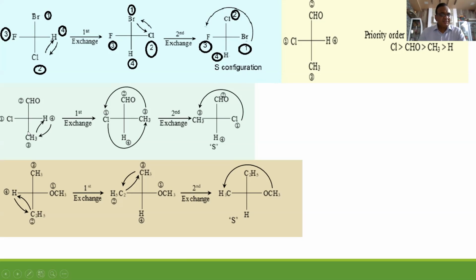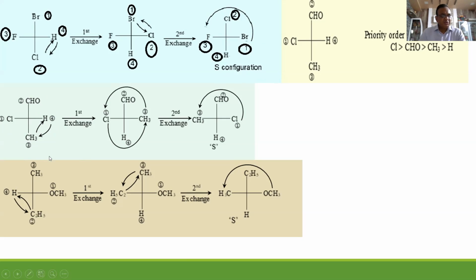Next compound is this one. No need to know the name of the compound, but remember, you have to give the priority order. Here, maximum priority is for chlorine because atomic number 17. Next to it is the aldehyde group because C double bond O H. Next to it is the methyl group and next to it is hydrogen. So 1, 2, 3, 4.